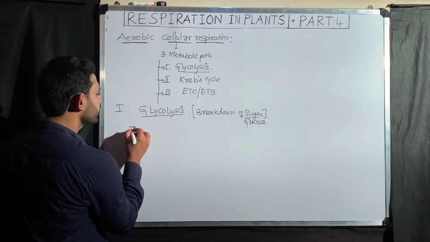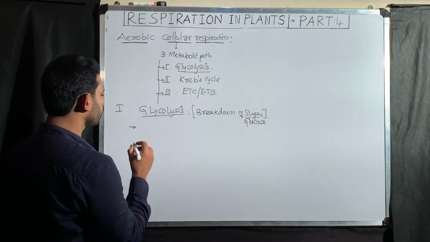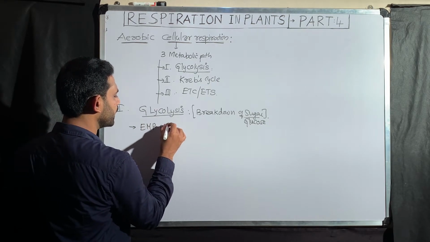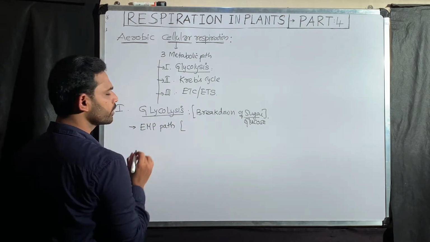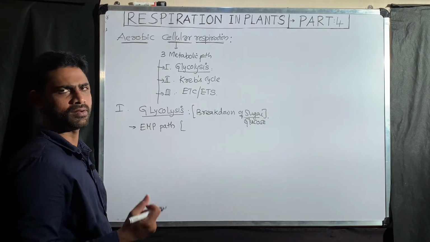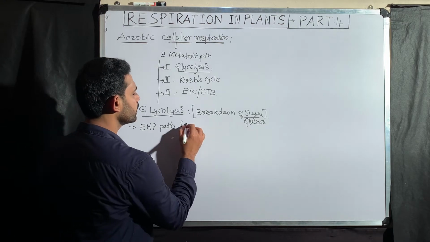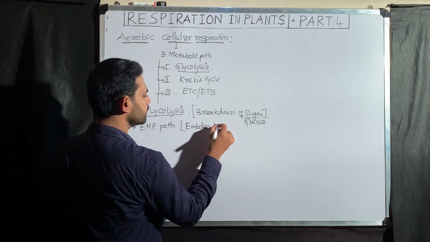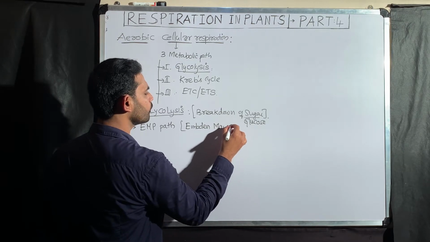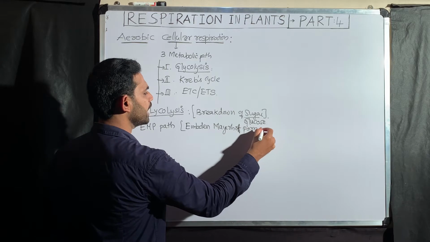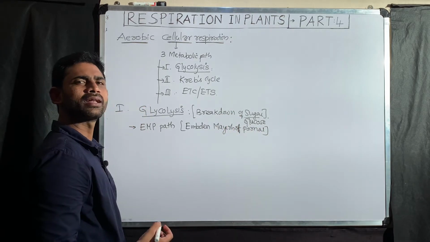The next point is that glycolysis is also called the EMP pathway. Why? Because three scientists discovered the intermediates of glycolysis. Those include Embden, M for Meyerhof, P for Parnas: the Embden-Meyerhof-Parnas pathway.